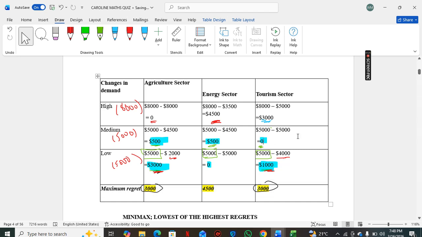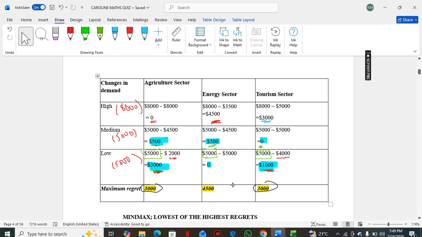Then step four, this is where the Minimax comes in. Mini, lowest, max, of the highest. So I'm picking the lowest regret of the highest regrets. We come to these maximum regrets and say which one is the lowest amongst them. The lowest are for agriculture and tourism, 3,000 and 3,000.